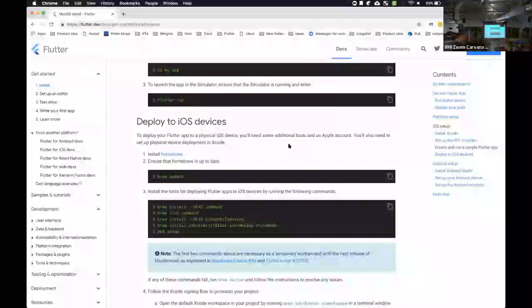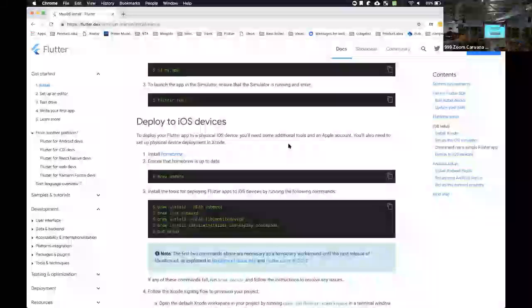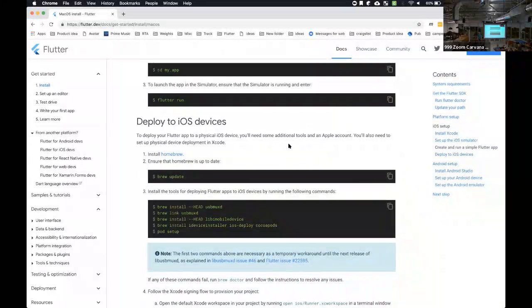Question, yeah. Compared to PWAs? I'm sorry, progressive web apps. How does it compare to progressive web apps?